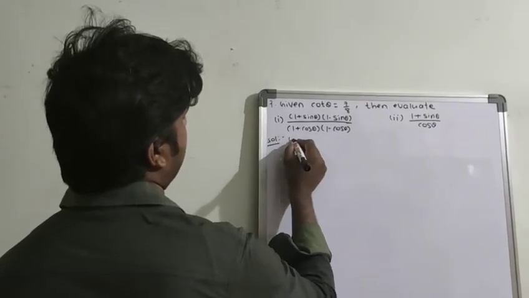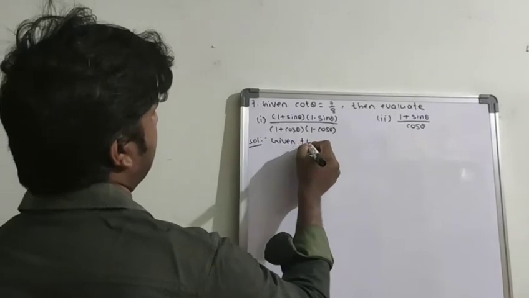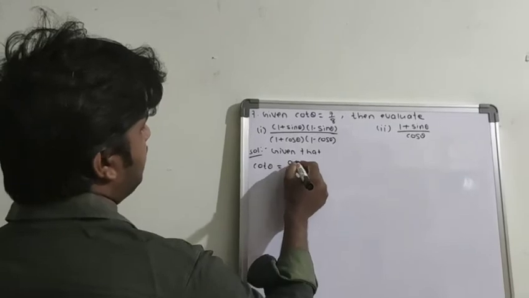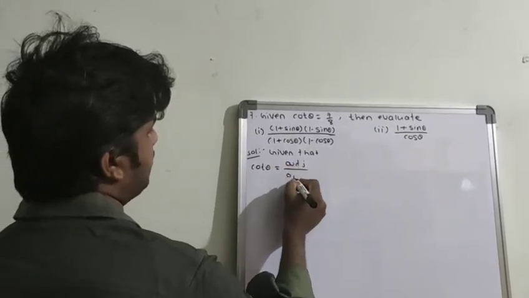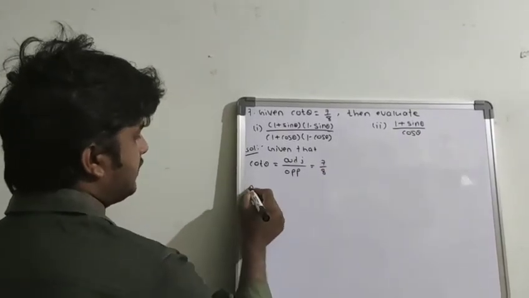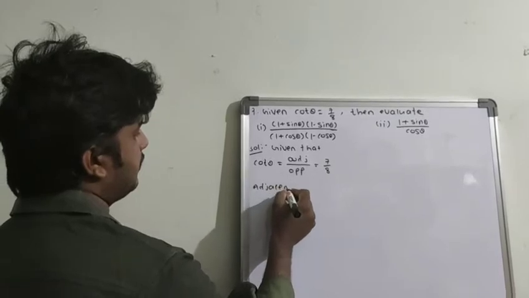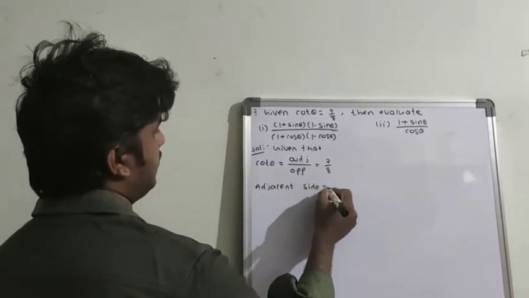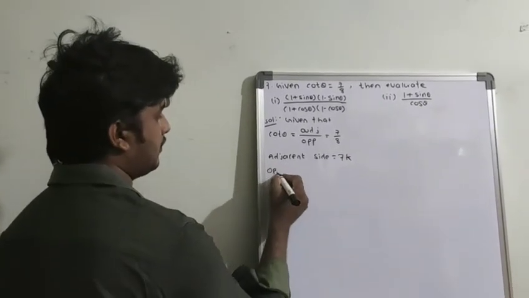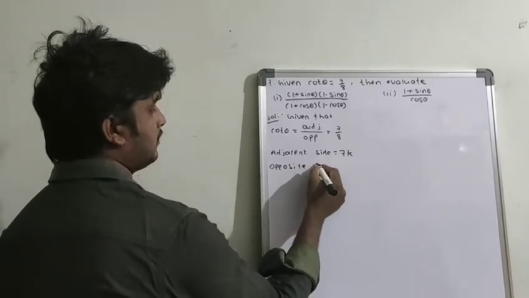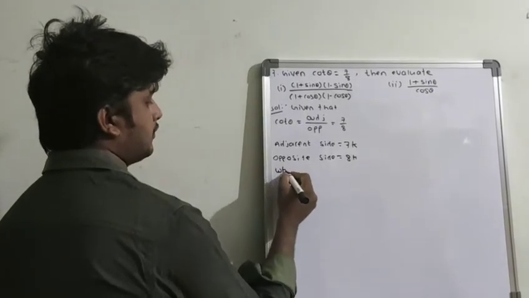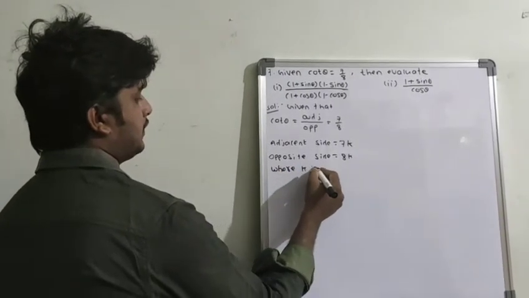What is given? Given that cot theta. What is the formula of cot theta? Adjacent side by opposite side is equal to 7 by 8. So from this, adjacent side is equal to 7 into some constant k, and opposite side is equal to 8k, where k is some constant.